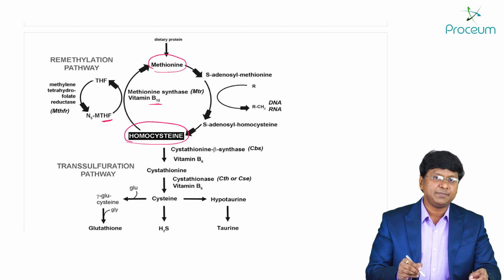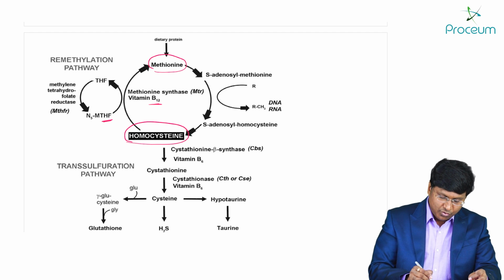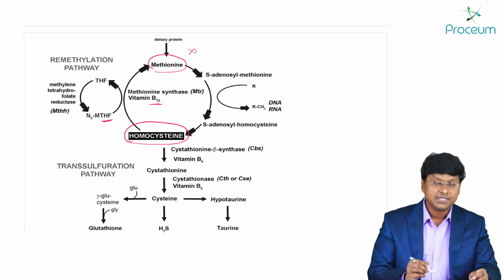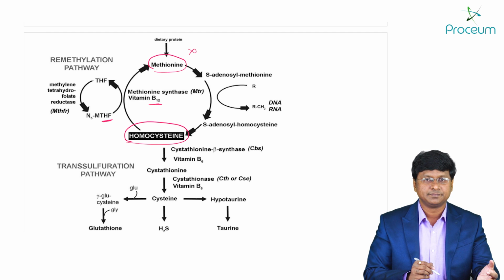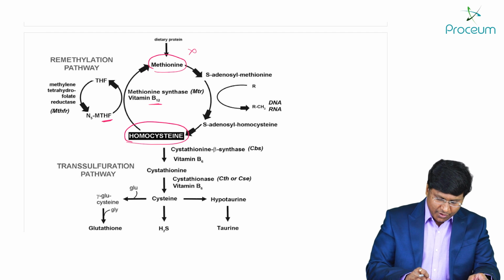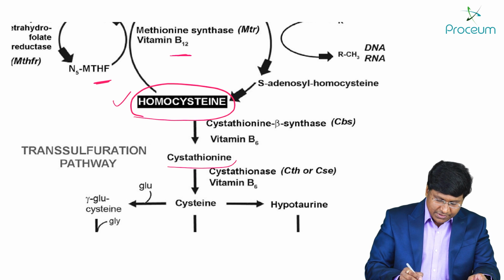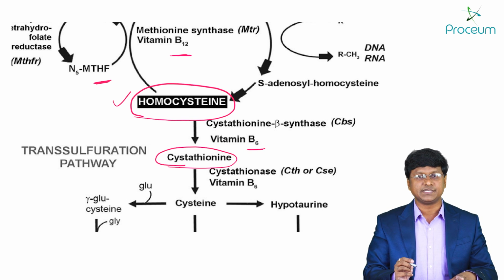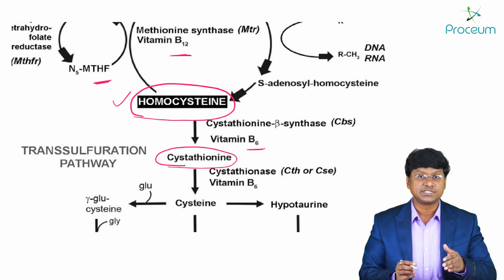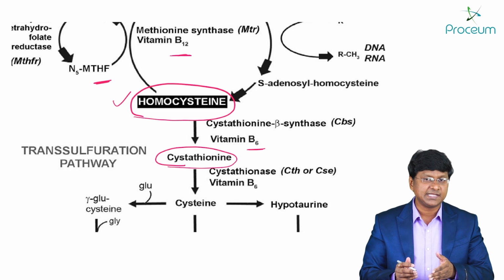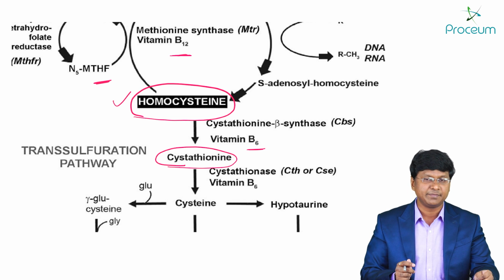If there is vitamin B12 or folate deficiency, then homocysteine is not converted into methionine. There will be hyperhomocystinemia. And the other important thing is, homocysteine is also converted into cystathionin in the presence of vitamin B6.